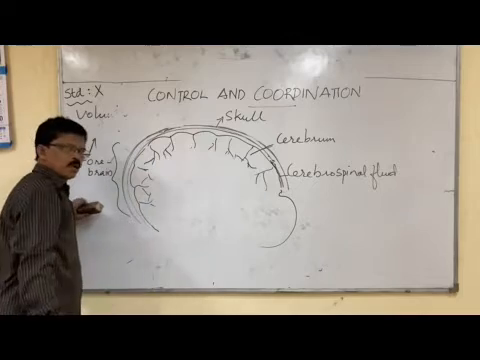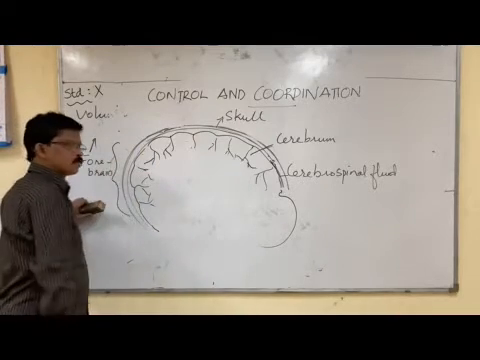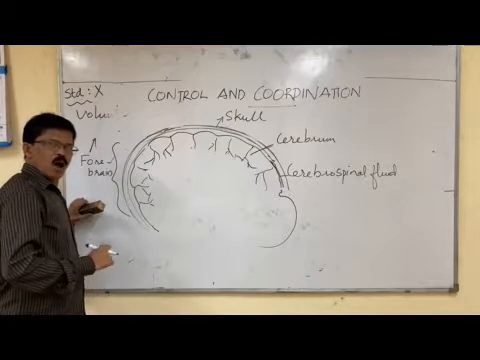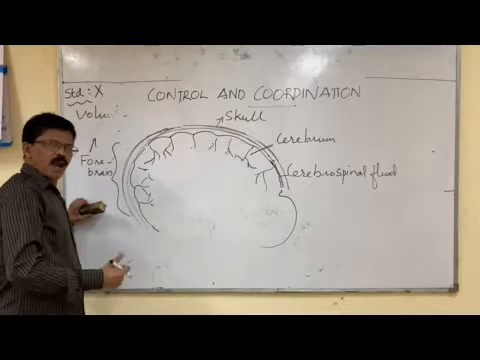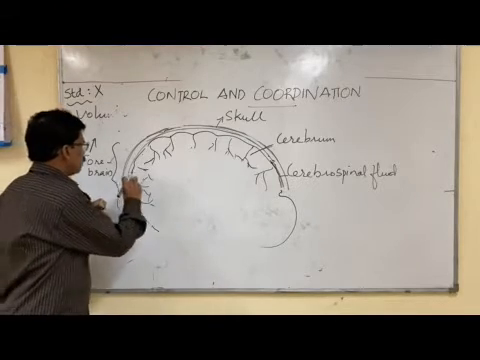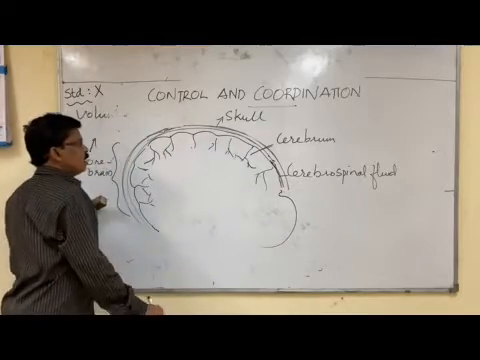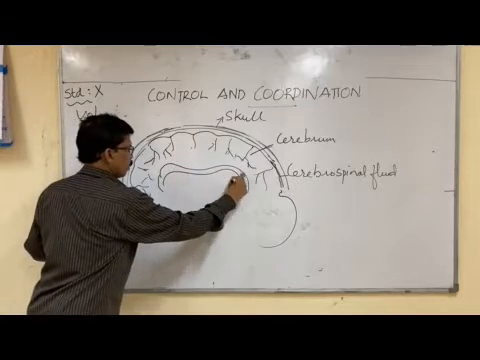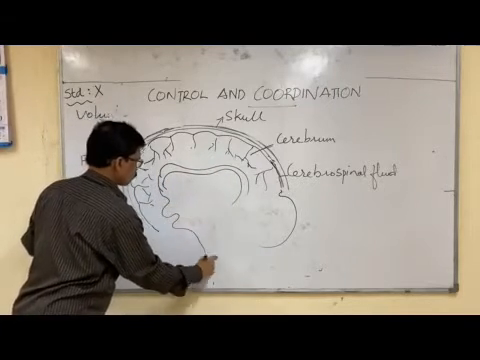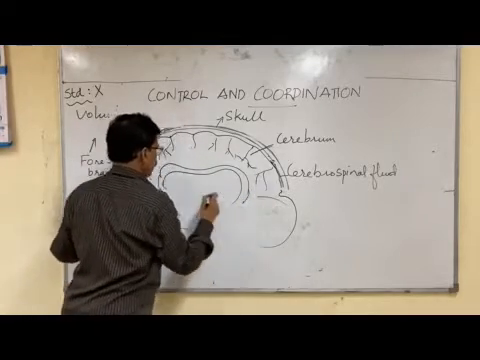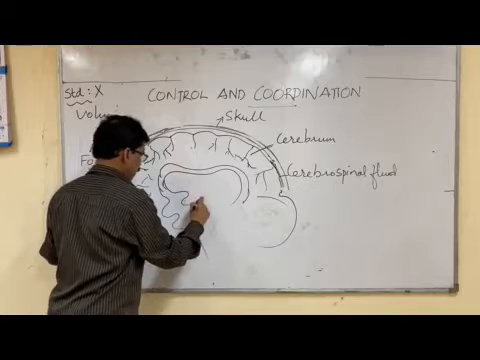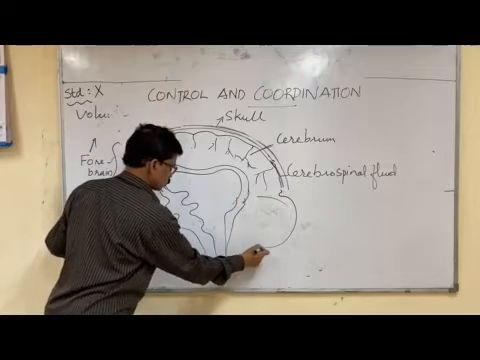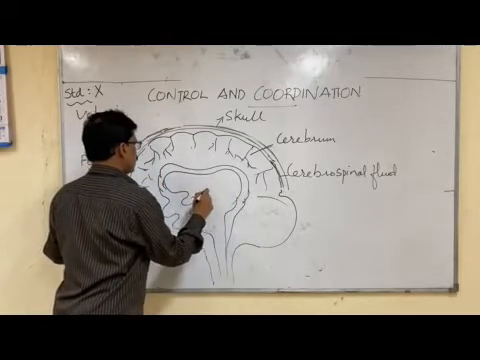For example, for smell identification, there is a center. For hearing, for touch sensation, for walking, for writing, for smiling, and all voluntary actions, there are different centers in the cerebrum, right? And inside the cerebrum, you can see the midbrain.